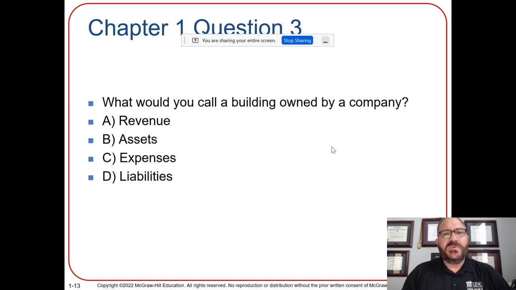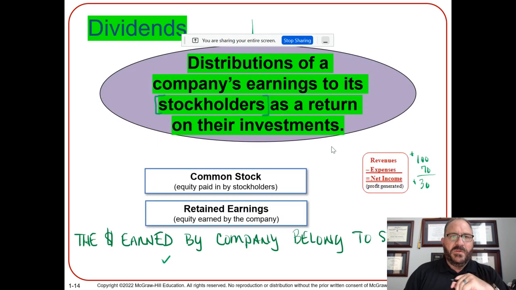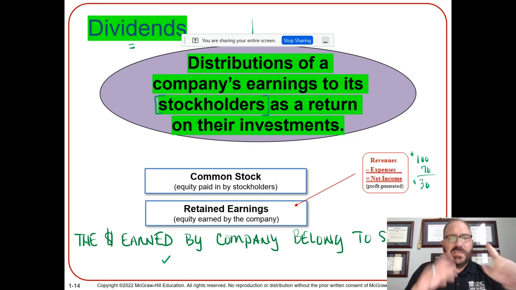All right, next thing we're going to talk about, again, this is one that most people probably wouldn't know, right? They've heard of it, but they don't know what it means. A dividend, okay? It says here, dividends are distribution of a company's earnings to its stockholders as a return on their investment. Here's what it means. When a company makes money, so take a look here. Company, in this one, we have revenues of 100 minus expenses of 70 gives us 30.